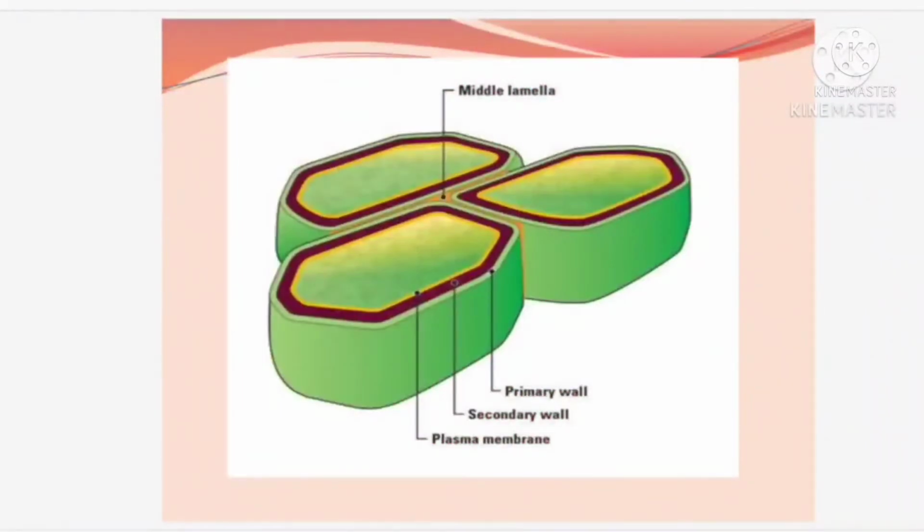Now, the cell wall is made up of 3 parts. We are going to discuss the cell wall. The first formed wall, somewhat softer, we call it the primary wall. What do we call it? We call it the primary wall.